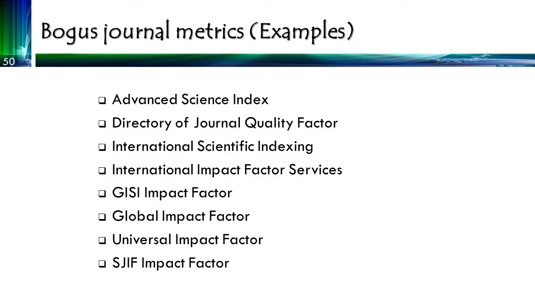And all this has come up because of the mushrooming of low quality journals, right? So low quality journals, they want to attract the academicians. So to attract academicians, they want to show that they are having some high impact.